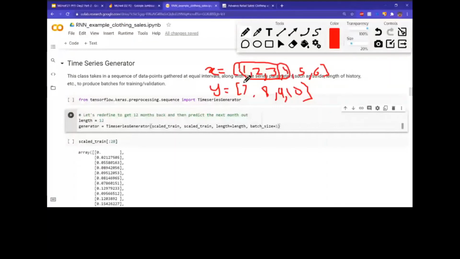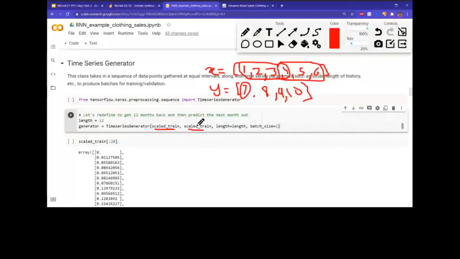So for this, we can tell it that both my training sequence as well as the prediction label are in the same sequence. But if you wanted to train it on something like 4, 5, 6, and then the next one is actually not here, your prediction label for this is in Y. So that's what this argument is asking: where is your training sequence, and where are your prediction labels?